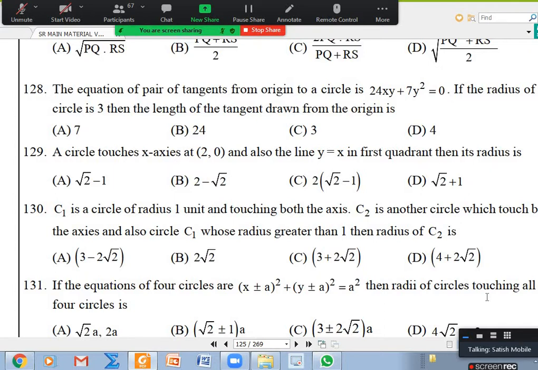Up to 131, does anybody want to ask any doubts? No doubts.